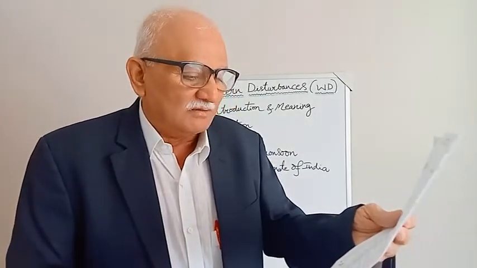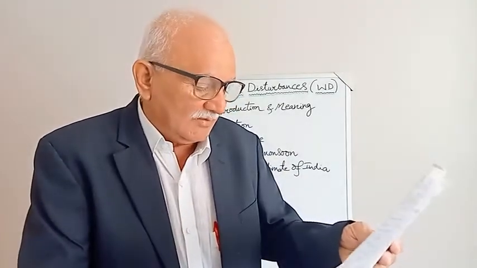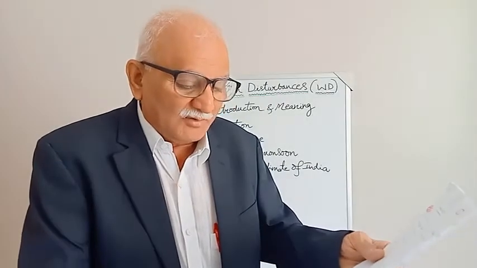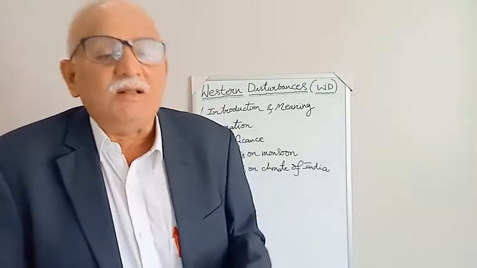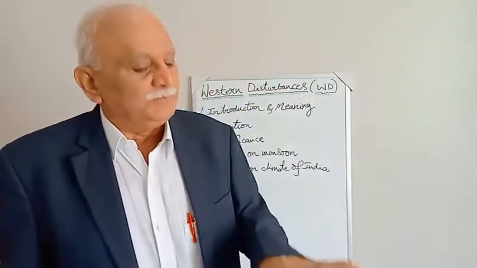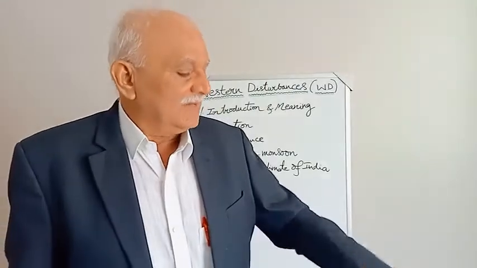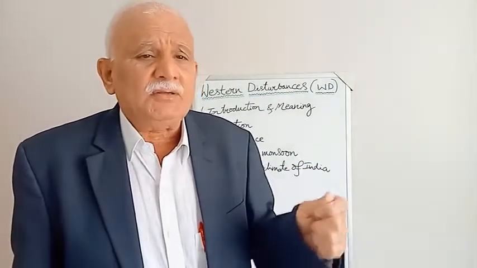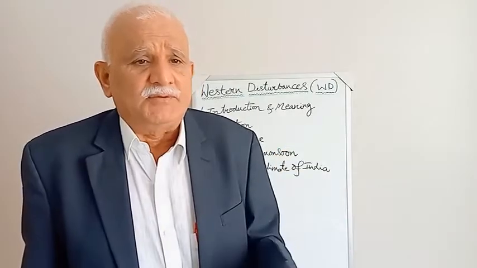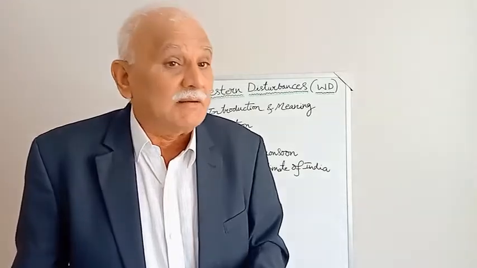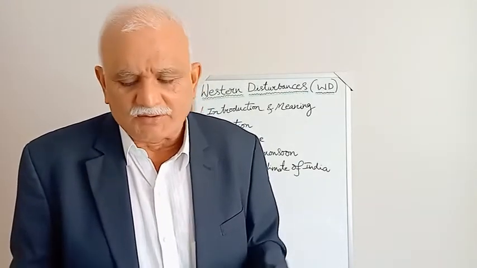Western disturbances are more frequent and stronger in the winter season. Western disturbances are important for profitable agriculture of rabi crops like wheat in India. So, western disturbances occur first in the winter season, then in the pre-monsoon season. That's what I told. Wheat crop in the northwestern parts of India or northern parts of India is largely influenced by the rain received from the western disturbances.